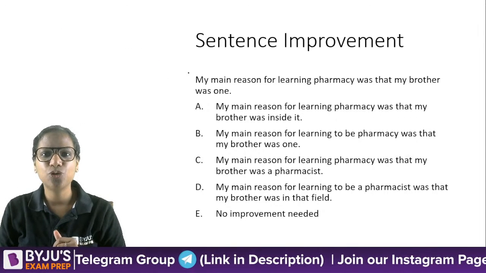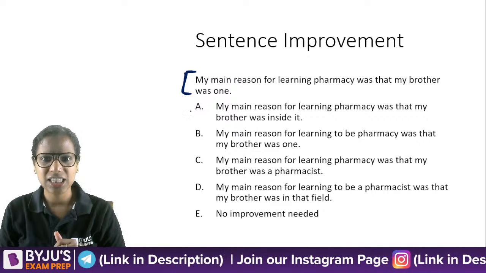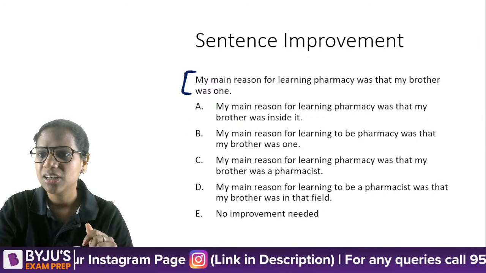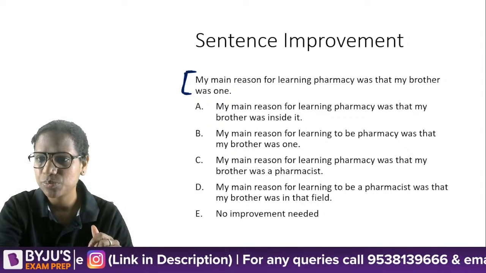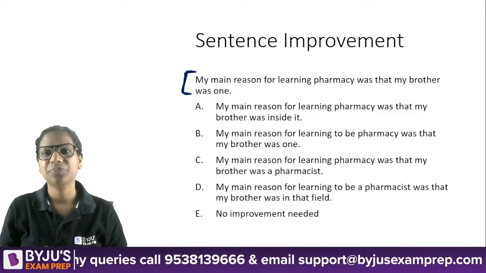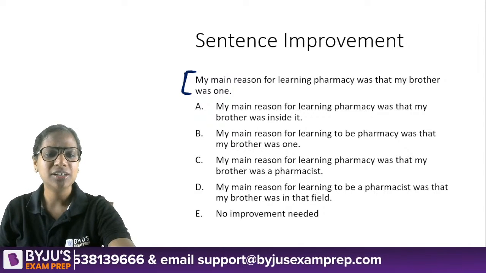Look at this sentence improvement question. This is your original sentence. These are your 5 options. And after this, I will explain. I'll give some examples of no sooner had. Okay. Yes. Tell me what the answer for this one should be.